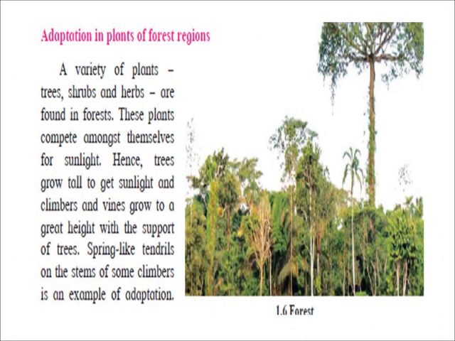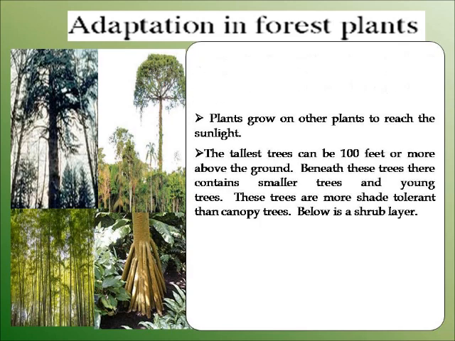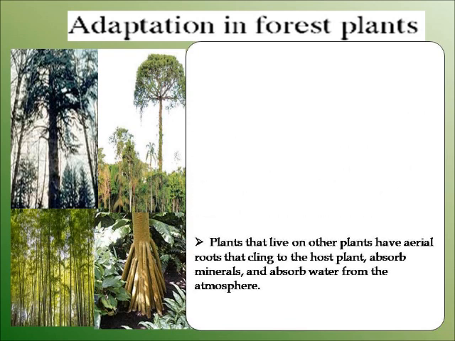The forest is made up of layers of plants. The number of layers depends upon factors such as climate, soil, and the age of the forest. Plants grow higher to reach the sunlight. The tallest trees can be 100 feet or more above the ground. Beneath these trees, there are smaller trees and young trees. These trees are more shade tolerant than canopy trees. Below these, there is a shrub layer. Some plants live on other plants and have aerial roots that cling to the host plant. Those absorb minerals and water from the atmosphere.